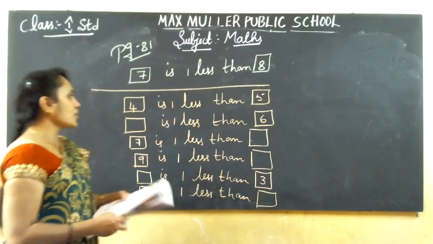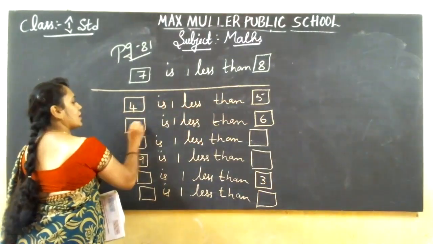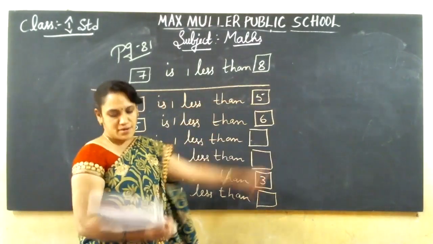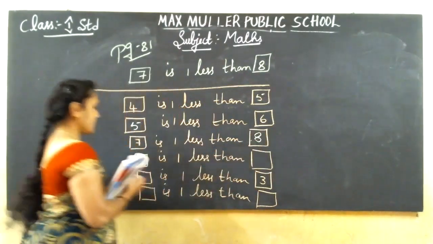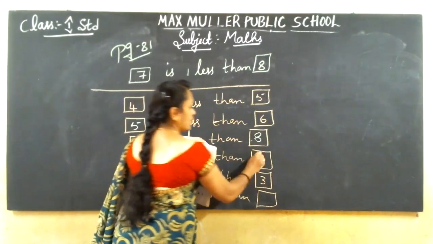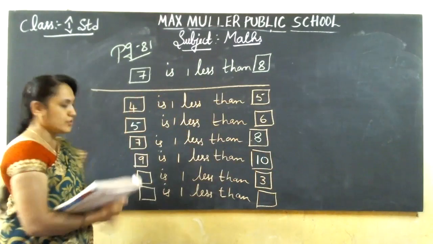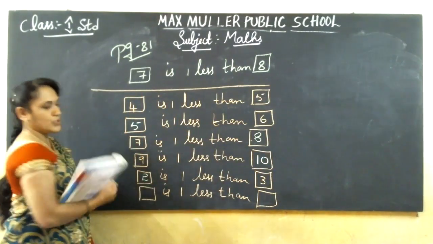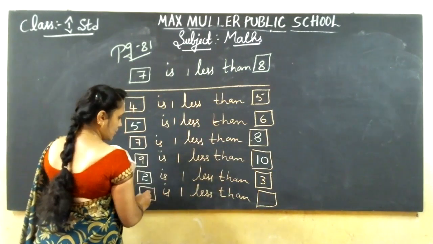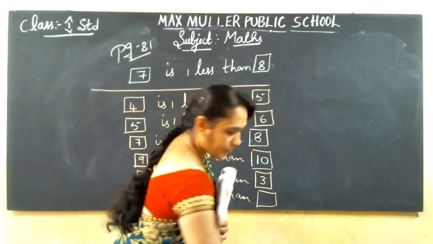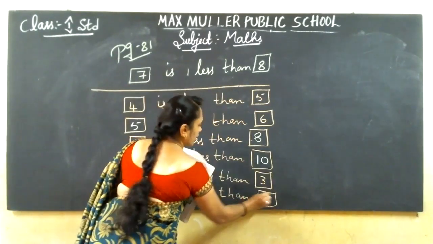See, 4 is 1 less than 5. First sum finished. Second sum, 5 is 1 less than 6. Next, 7 is 1 less than 8. 9 is 1 less than 10. Then 2 is 1 less than 3. 2 is 1 less than 3. Then 8 is 1 less than, 8 is printed here, isn't it? 8 is 1 less than 9.